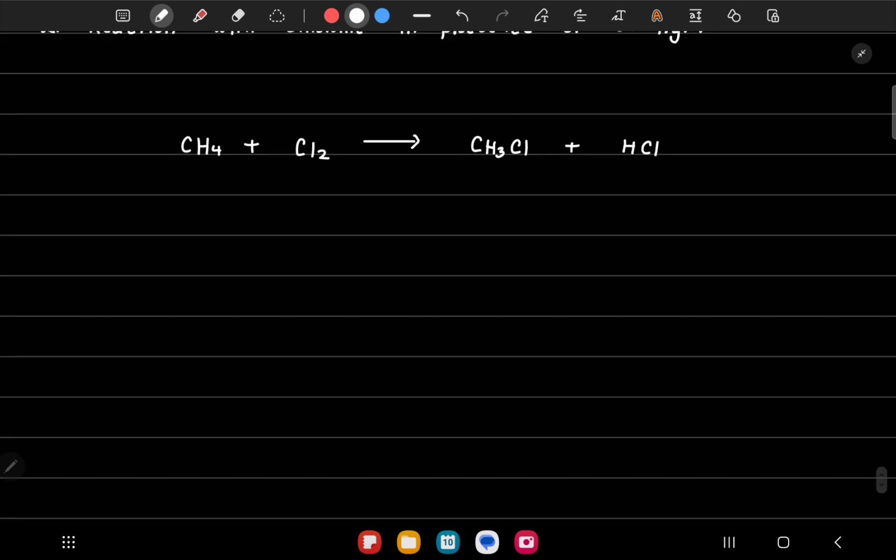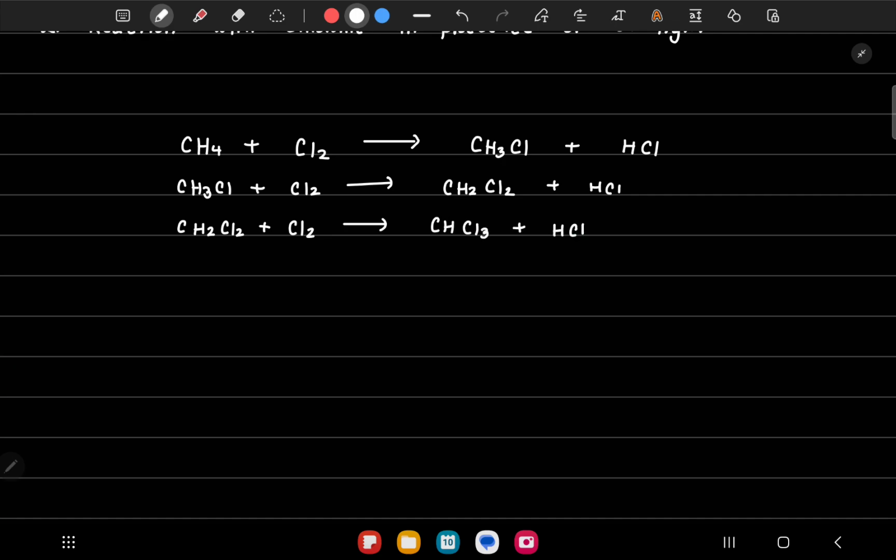This compound can again react with chlorine. Now it will form CH2Cl2 and another HCl. It will keep repeating until we have replaced all the hydrogen with chlorine. We'll have all of this in our product mixture. So now we have CHCl3, and finally in the last reaction we'll have CHCl3 reacting with chlorine to form CCl4 and HCl.